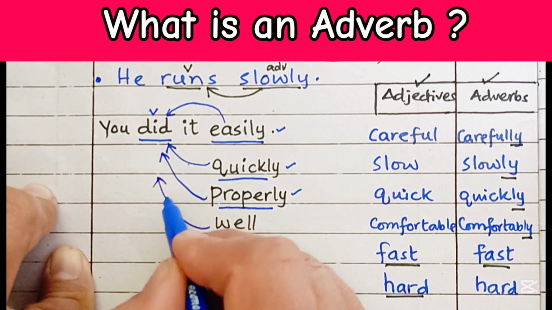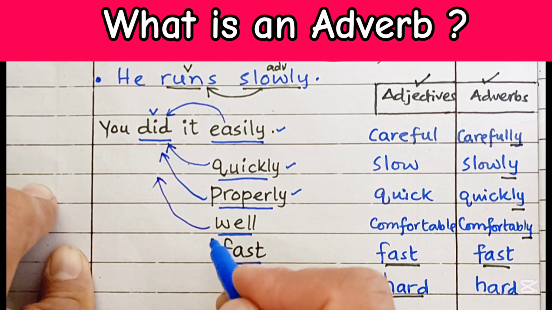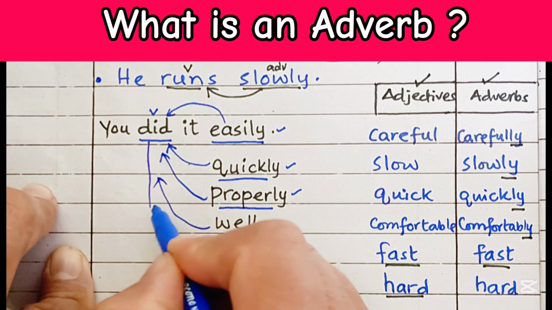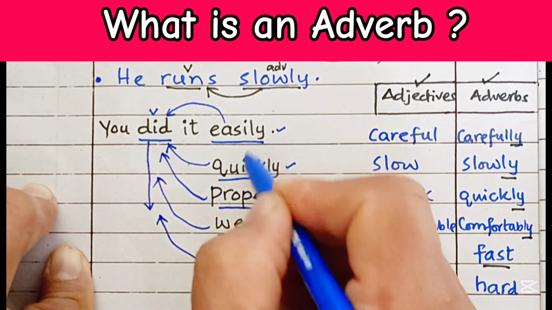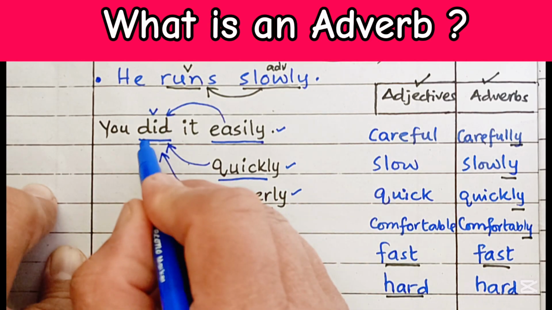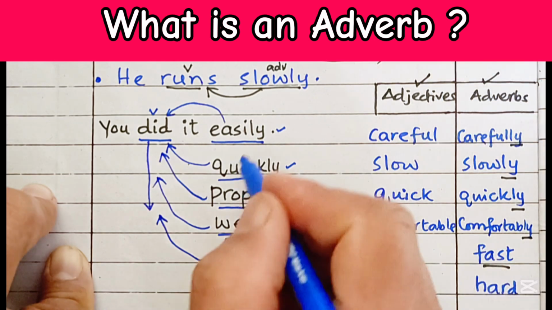It again describes the action. Or when talking about speed, you can say you did it fast. So all these adverbs are describing the action did. That's why we call them adverbs.